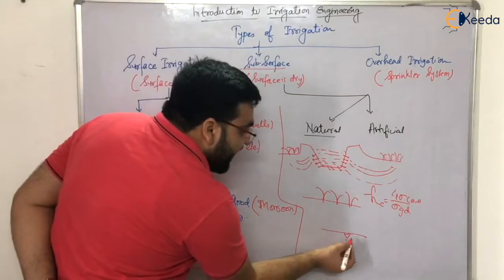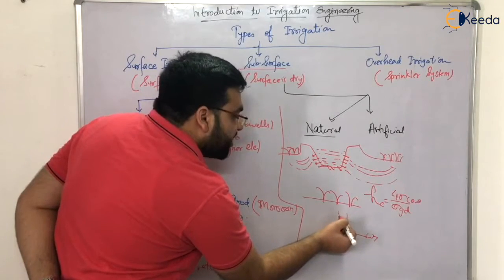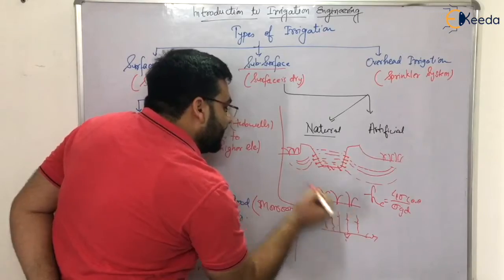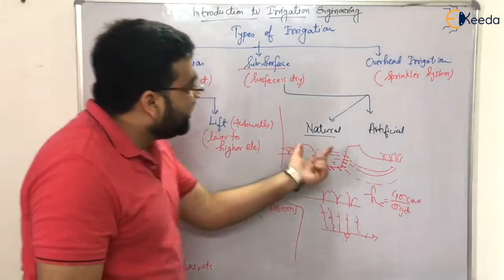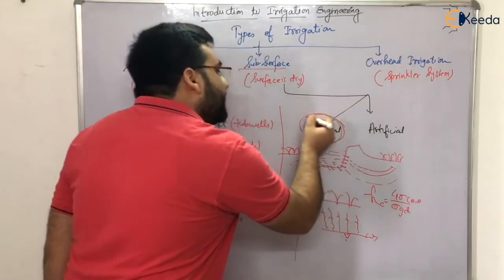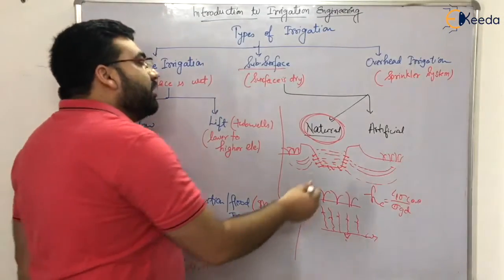So due to capillary action, this is your water table, right? The water can reach up to the root zone of plants due to capillary action. So that is how irrigation can also take place. These types are known as the natural type of subsurface irrigation. Clear? Now coming to the artificial type.